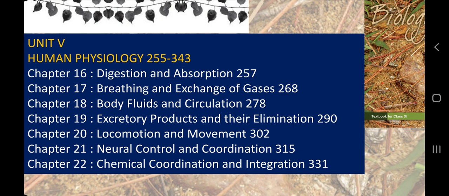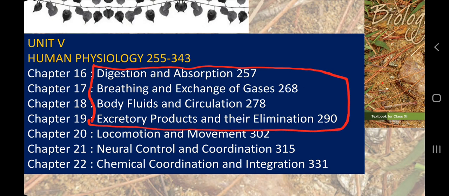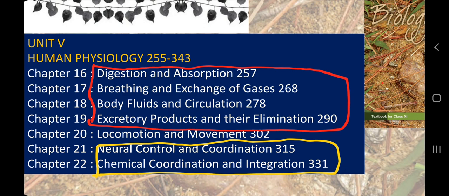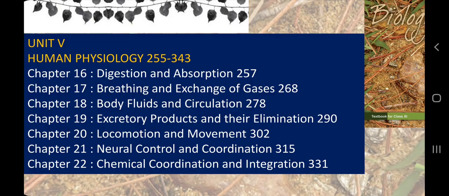So our final unit is human physiology: digestion and absorption, breathing and exchange of gases, body fluids and circulation, excretory products and their elimination, locomotion and movement, neural control and coordination, and finally chemical coordination and integration. I think you have studied about these in the life processes, and you have studied these in the control and coordination chapter. You had heredity and evolution also in class 10th. Heredity, evolution, inheritance will come in class 12th. So this was the brief introduction.